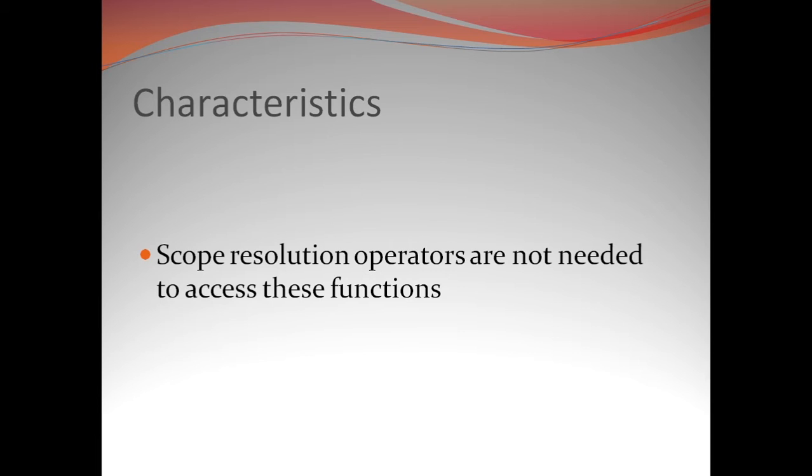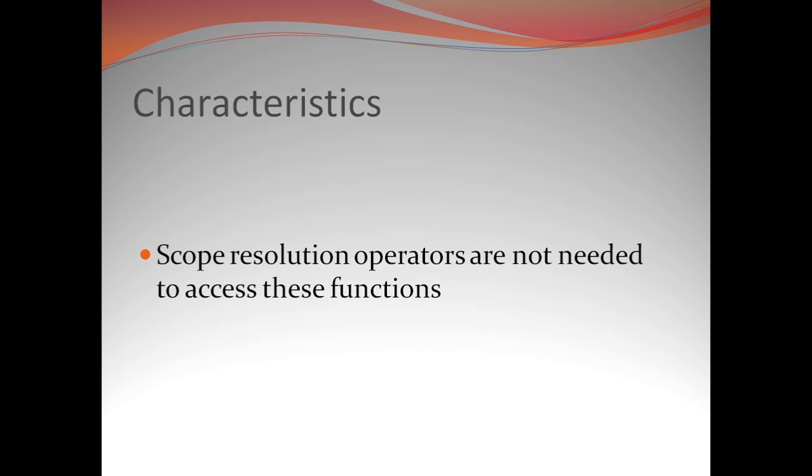But in the case of the friend function, we do not require the class name and the scope resolution operators when it is defined outside the body of the class, because friend functions are merely friends of the class in which it is declared as a friend, but not in the scope of the class in which it is declared.